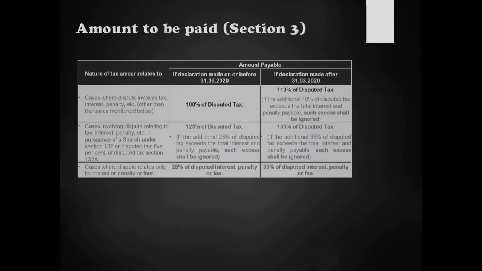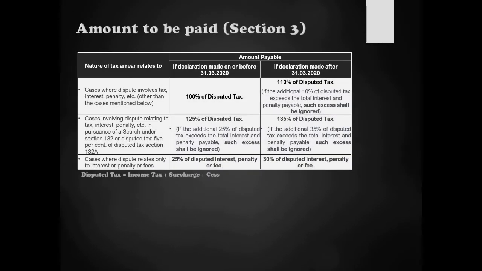Now we have come to the most important part of the scheme. You can also say it is the USP of this scheme, which is the amount to be paid for opting for the scheme. The amount that has to be paid for a taxpayer to opt for dispute resolution under this Vivad Se Vishwas Scheme is to be determined in accordance with Section 3 of the Direct Tax Vivad Se Vishwas Act 2020. So what does this section say? In this section, the cases for which the amount has to be paid have been categorized into 3 buckets.